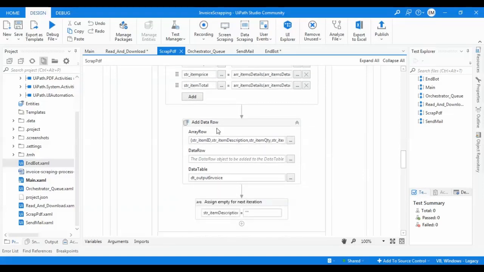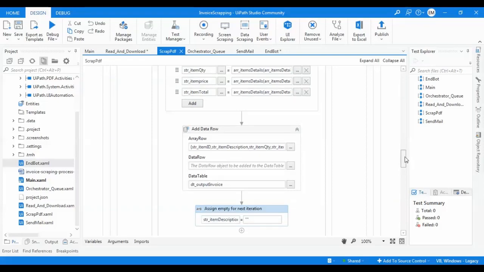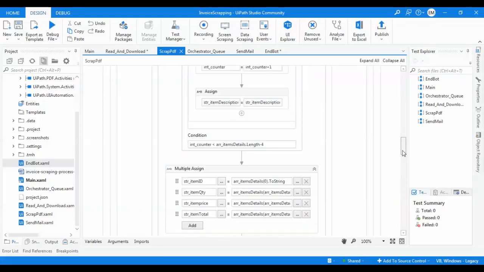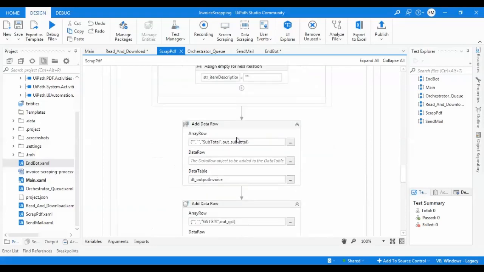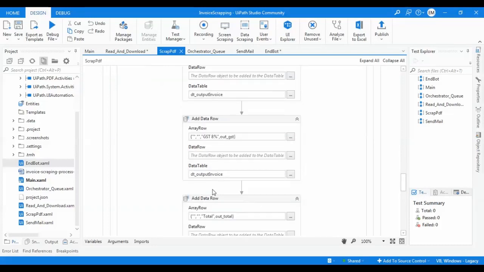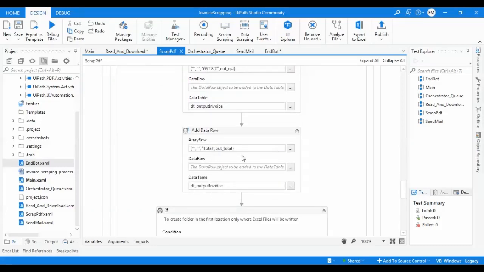Now I'm adding to the data table which I constructed before. I'm adding this info to the output invoice, and I now empty the item description, so in the next iteration, when I loop through the item description, there will be no problem. Then I'm adding the subtotal, GST, and total.